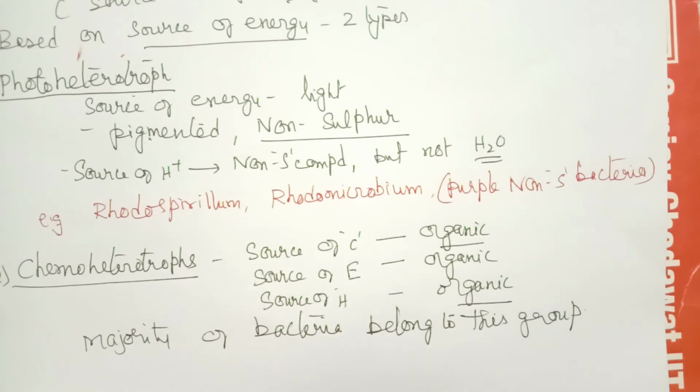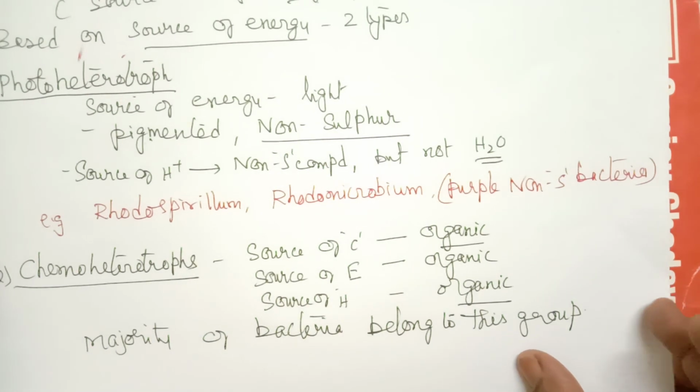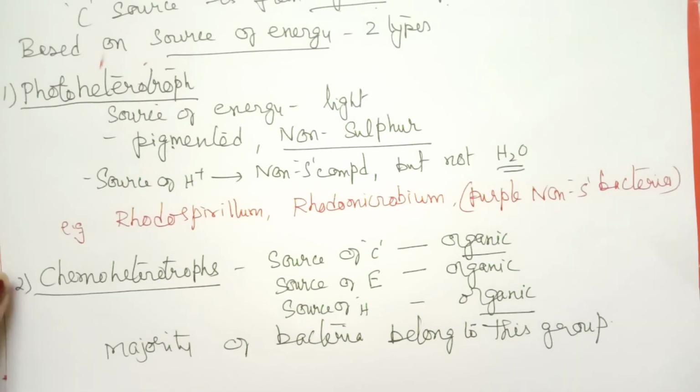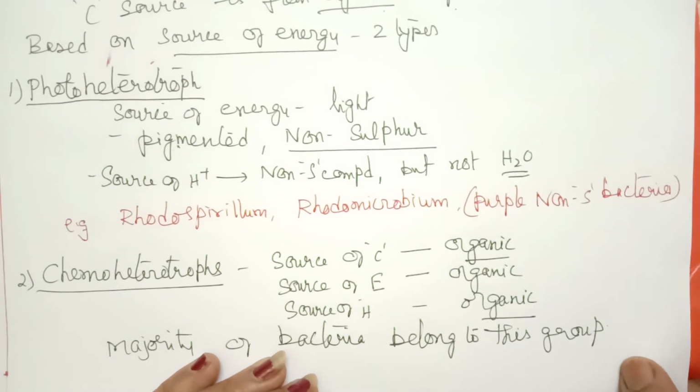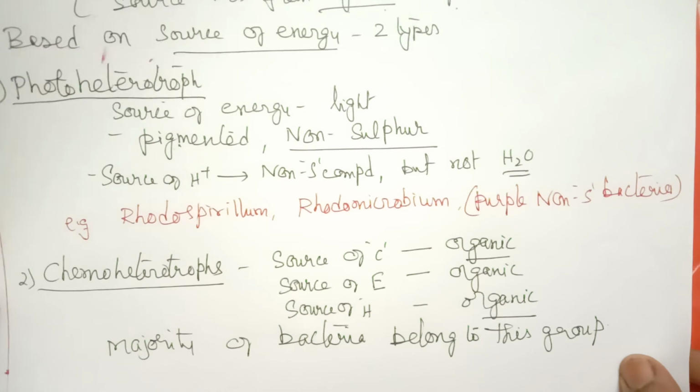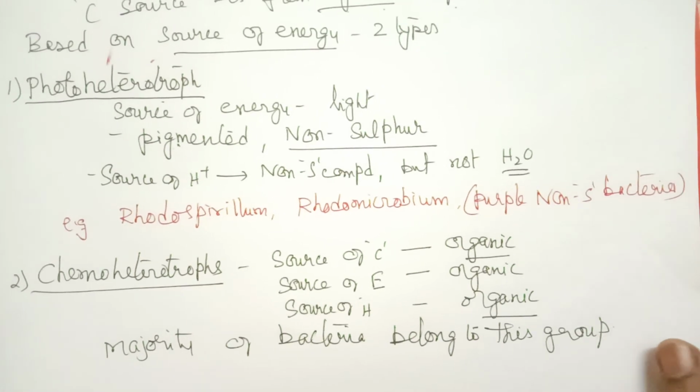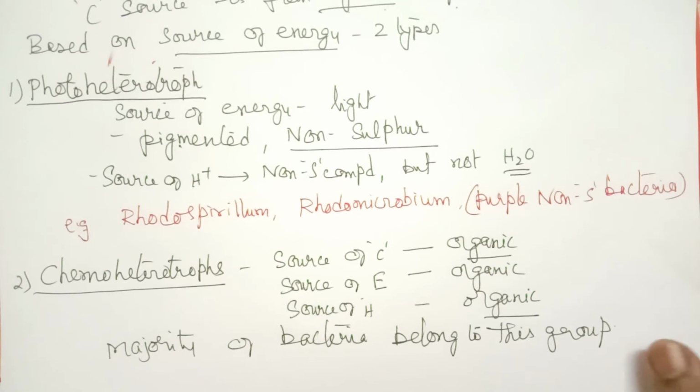Majority are heterotrophs, but out of heterotrophs again majority belong to chemoheterotrophs. And these chemoheterotrophs are further divided into 3 different types based on their carbon source and also their mode of living.